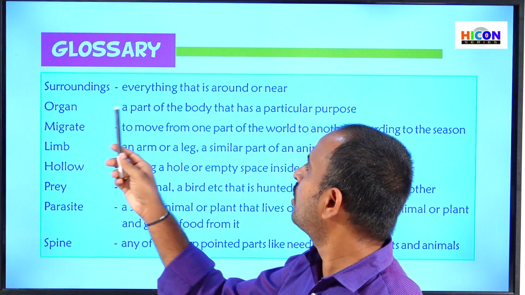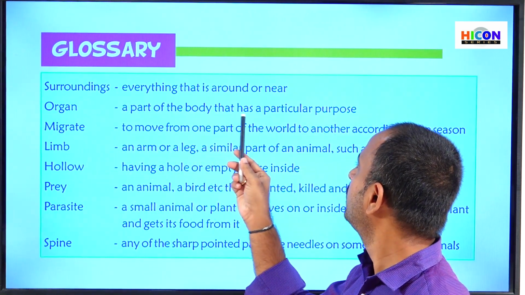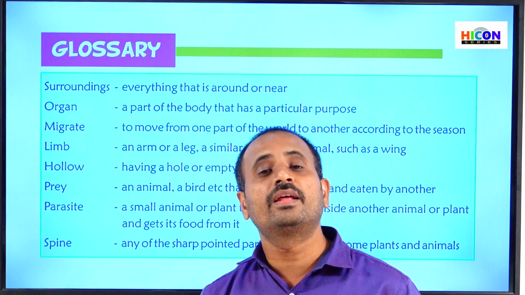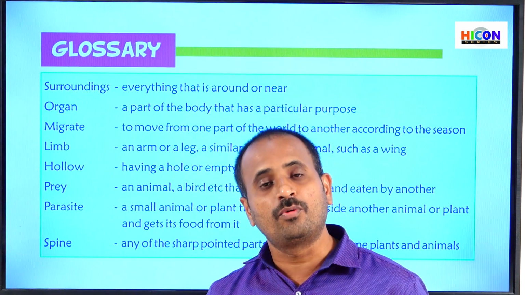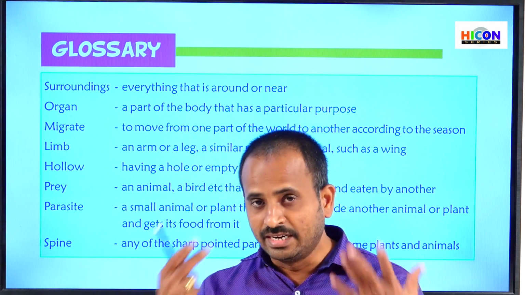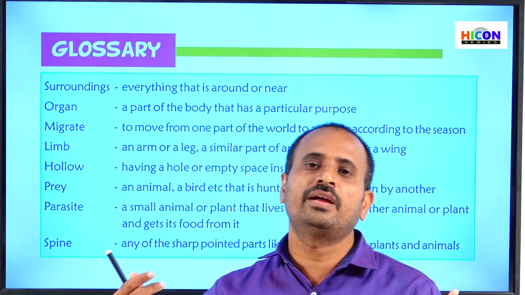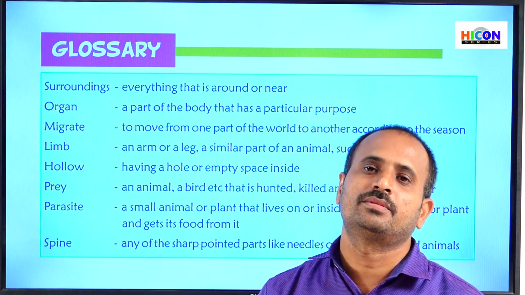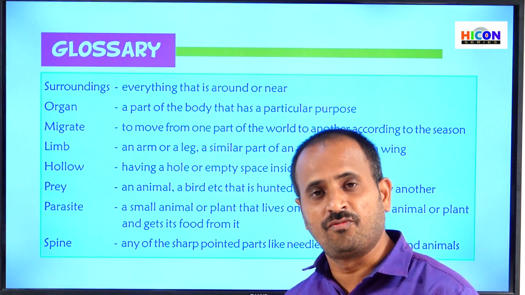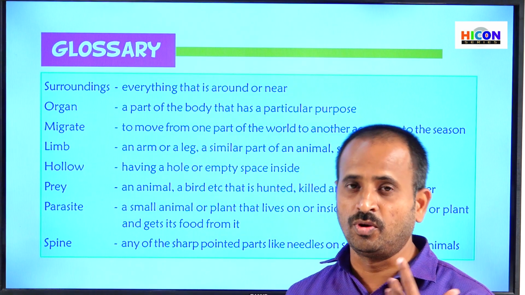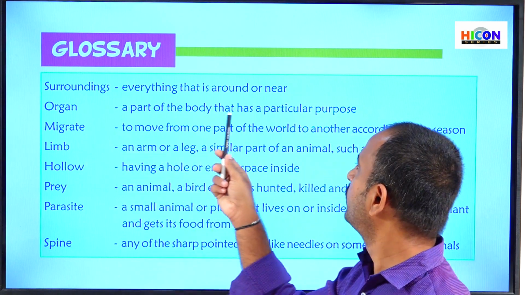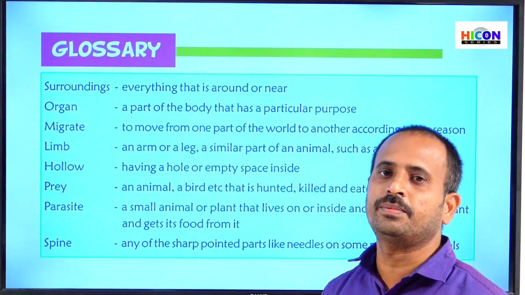The next one is organ, a part of the body that has a particular purpose. Children, our body has different organs like hands, legs, sense organs. Each organ has a particular purpose. With the hands we write, with the legs we can walk, run, jump, with the mouth we can speak. In this way, organ means a part of the body that has a particular purpose.